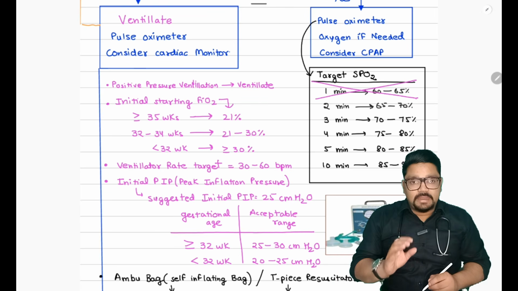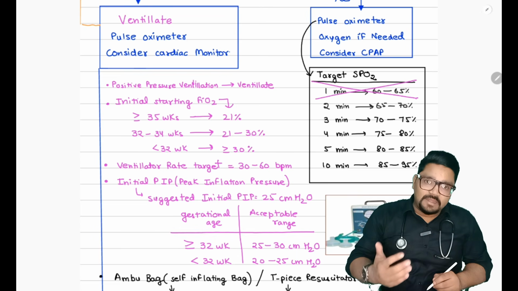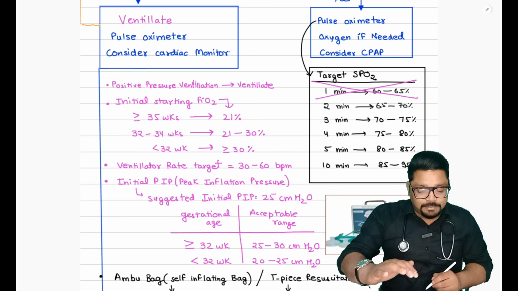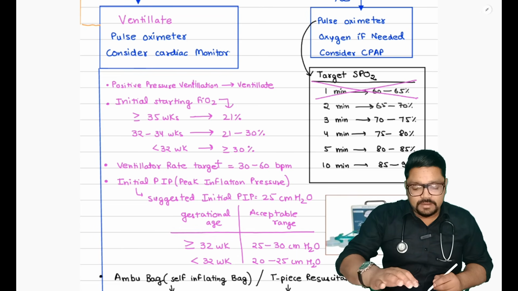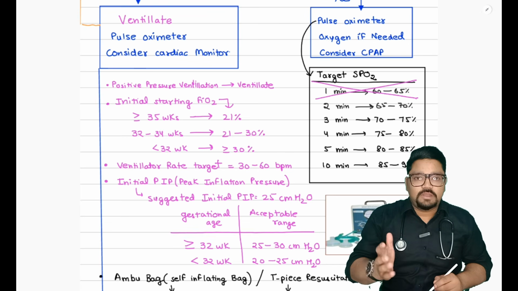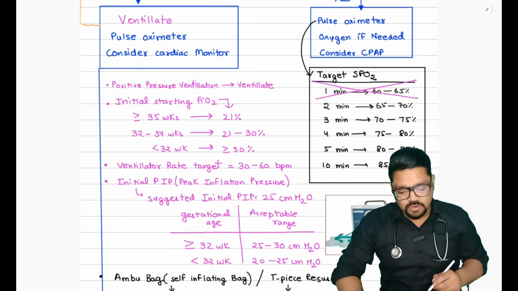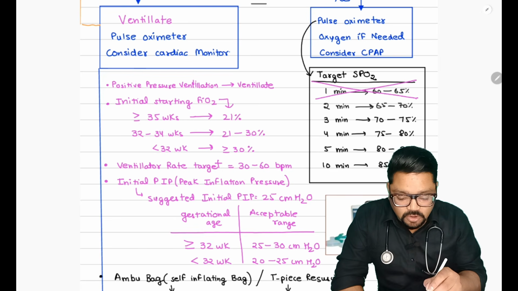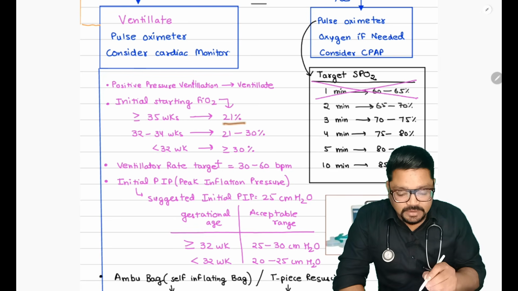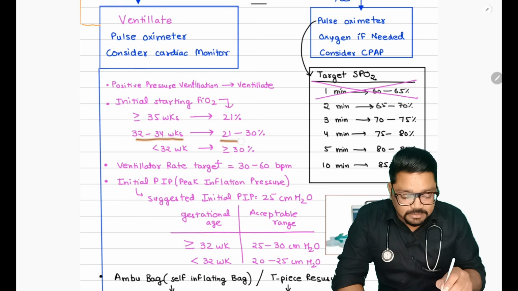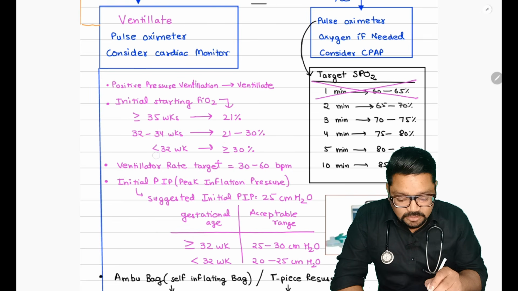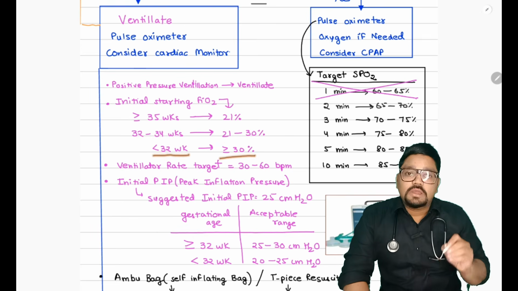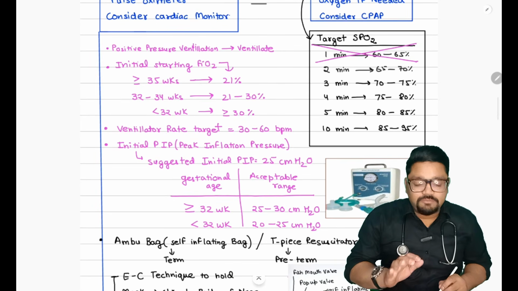Whatever I am writing in purple is actually the updates in the 9th edition, so I have maintained the color code, and everything in purple is the recent update. So they can be potential questions. The initial starting FiO2 has now changed: for 35 weeks or more it is 21%, for 32 to 34 weeks it is 21 to 30%, and for less than 32 weeks it is 30% or more.